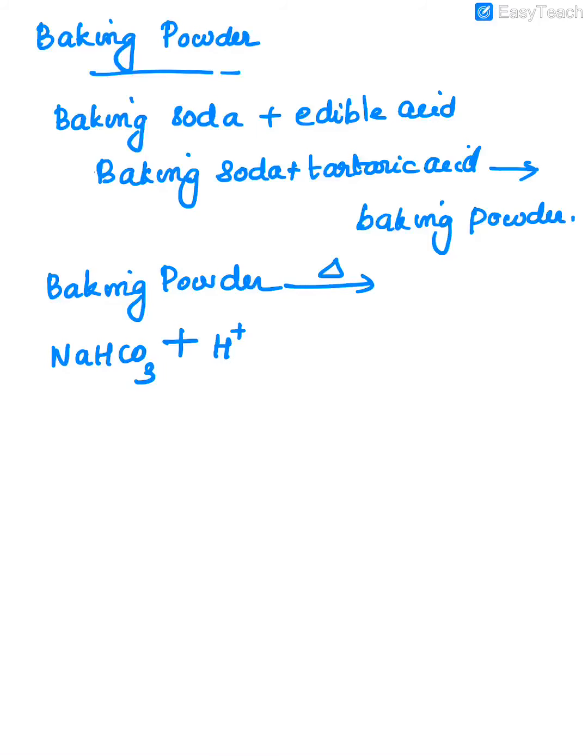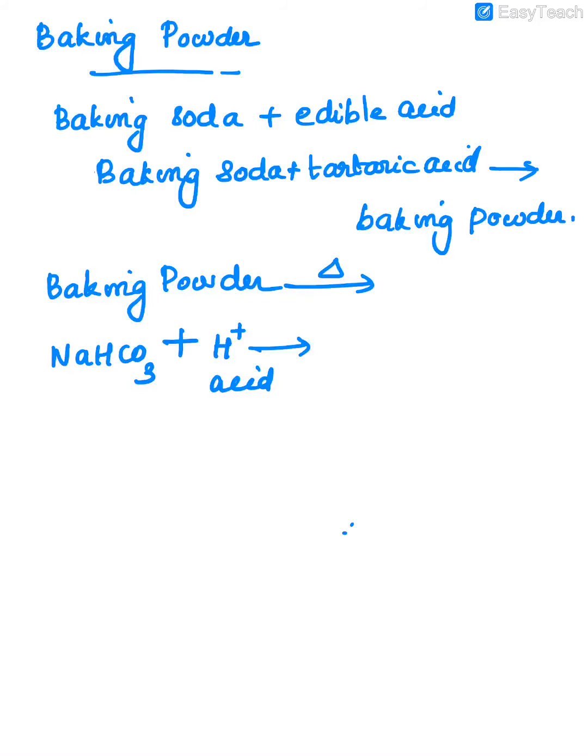Edible acid means every acid has an H plus part, it will be there. That we already discussed in the previous classes. So these are the edible acids. One portion only we have written. The remaining portion will be there, that we are not representing here now. Okay. So here, edible acid.